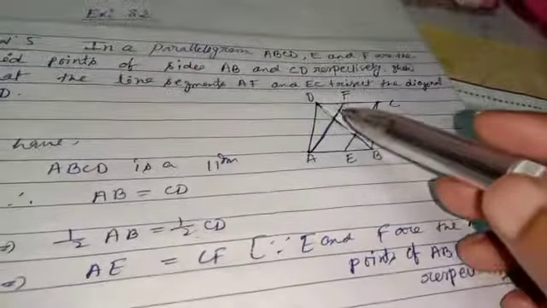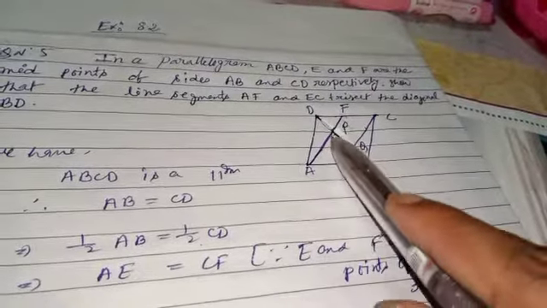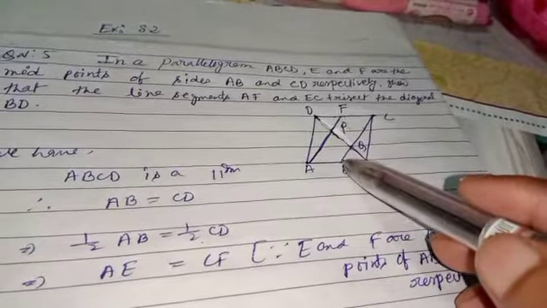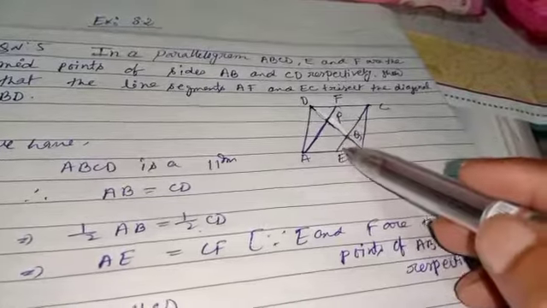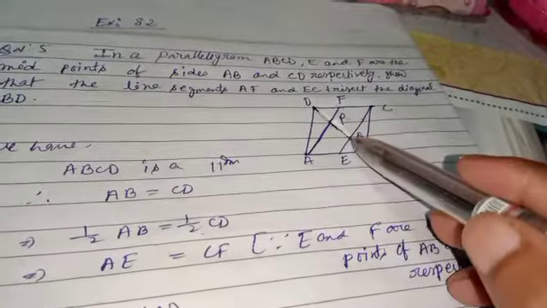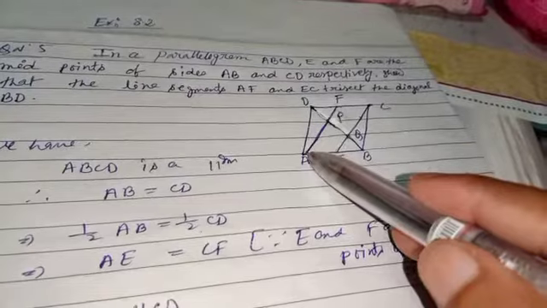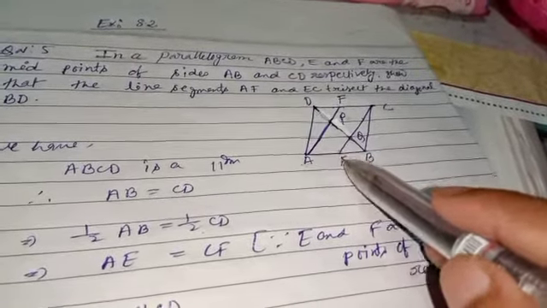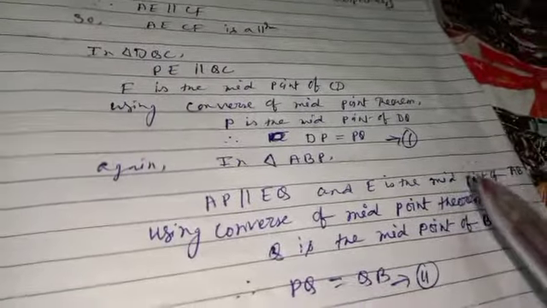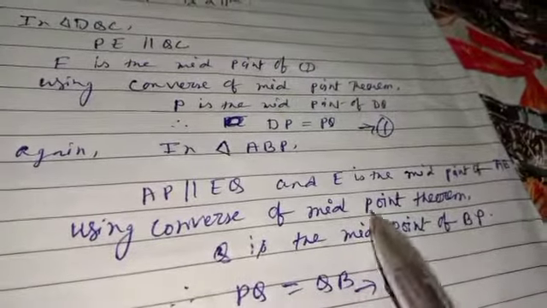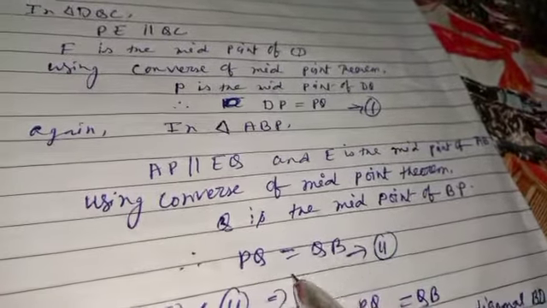Again, in triangle ABP, similarly you can see that EC is parallel to AF, then EQ is also parallel to AP. It is given that E is the midpoint of AB. This EQ is parallel to AP in triangle ABP, and E is the midpoint of AB. So using the converse of the midpoint theorem, Q is the midpoint of BP. That means PQ is equal to QB.